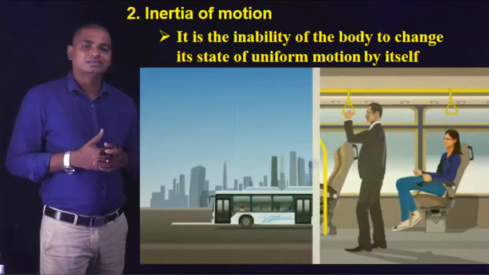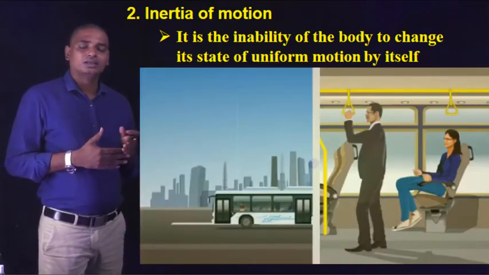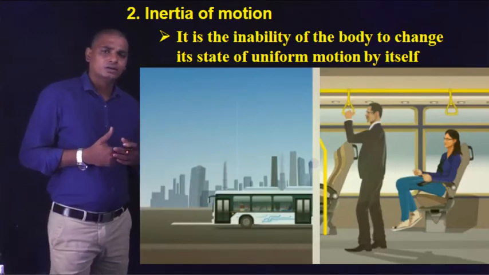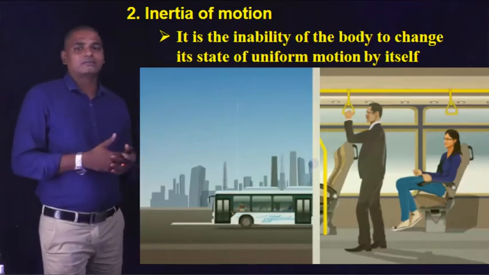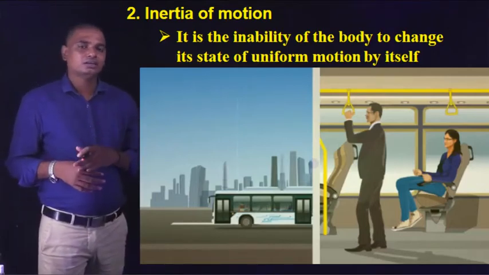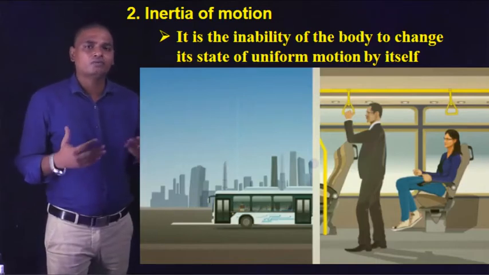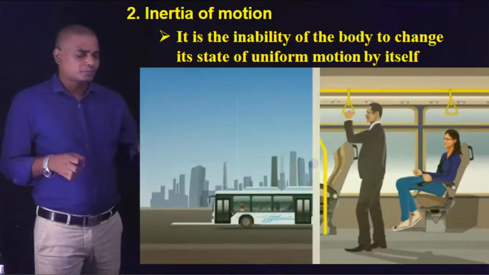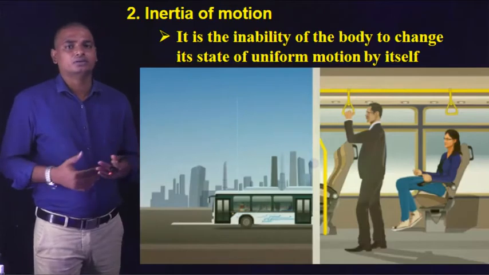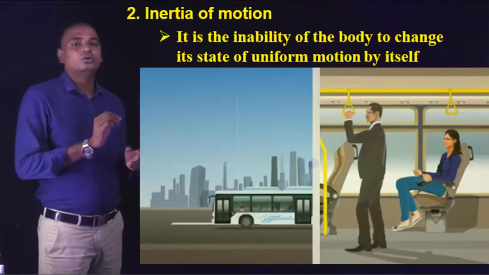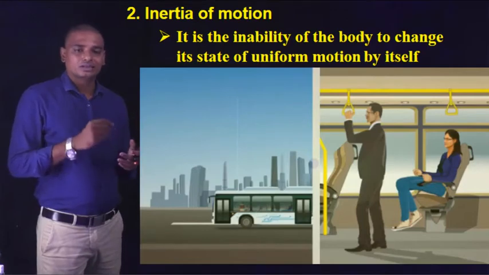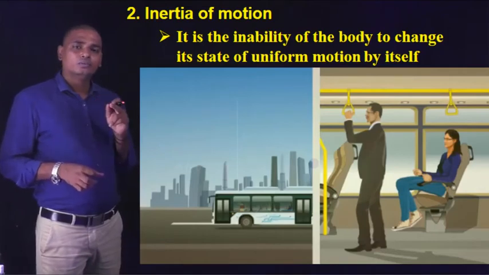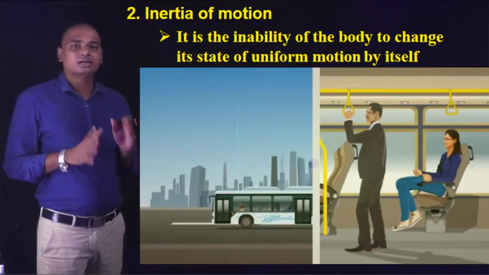Okay, so you can see in this video, when the traveling bus stopped suddenly, you fell forwards. You can observe this in our daily examples also. When we are traveling in a bus and the driver stops the bus suddenly, we feel a jerk, that we fall forwards. Similarly, when we are traveling on a bike and we stop the bike suddenly, we will fall forward. Why does this happen? Because of inertia of motion. So inertia of motion means it opposes the sudden changes in motion. A body in motion should stay in motion. It opposes the sudden changes.